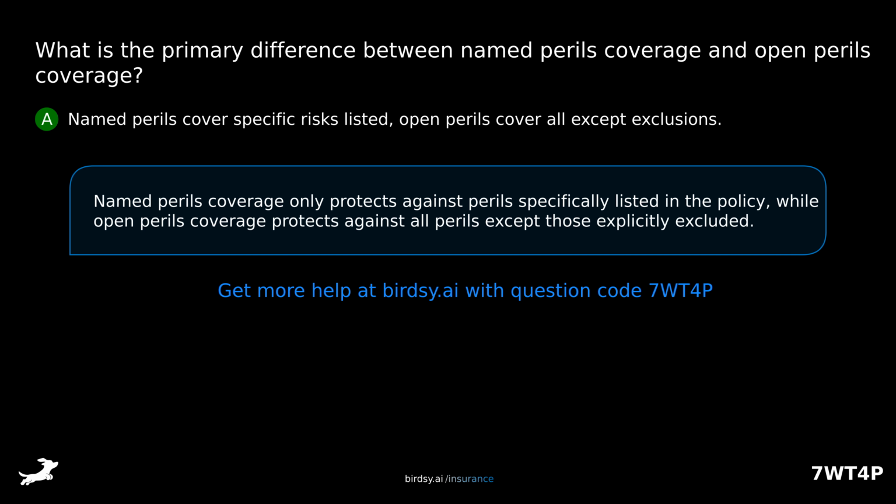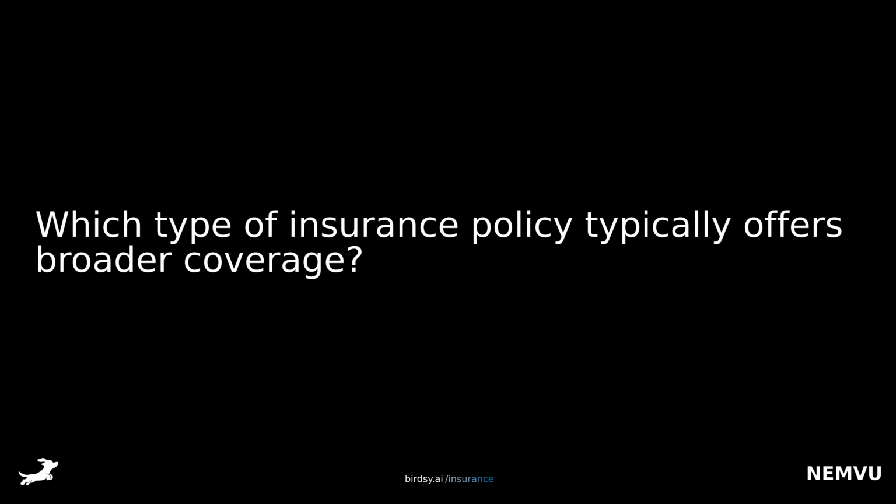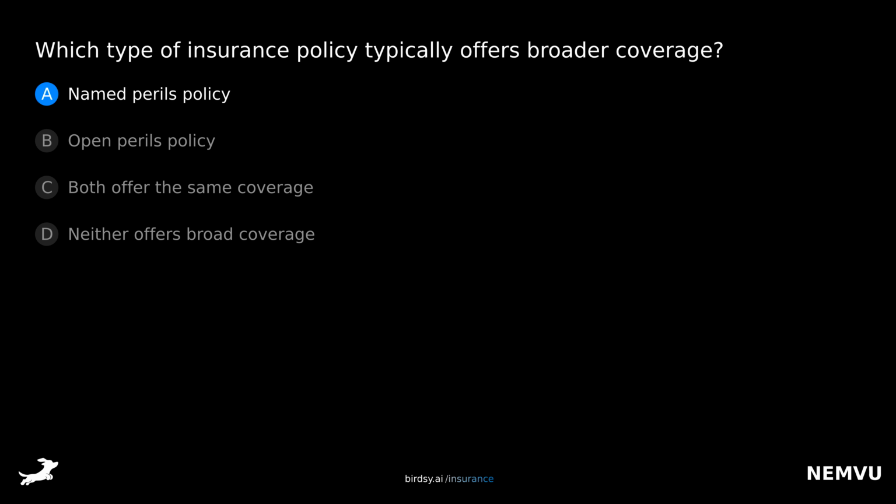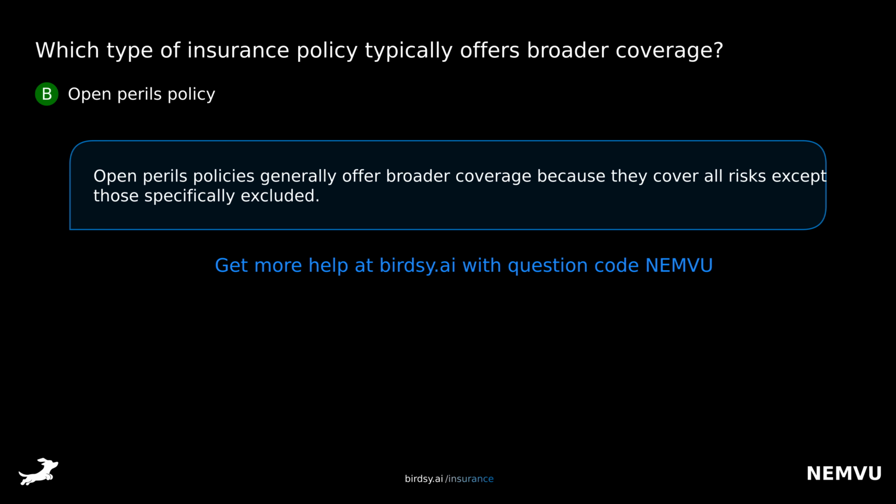Named perils coverage only protects against perils specifically listed in the policy, while open perils coverage protects against all perils except those explicitly excluded. Which type of insurance policy typically offers broader coverage? Is it A, named perils policy, B, open perils policy, C, both offer the same coverage, or D, neither offers broad coverage? The answer is B, open perils policy. Open perils policies generally offer broader coverage because they cover all risks except those specifically excluded.